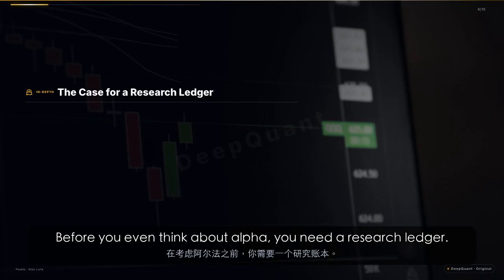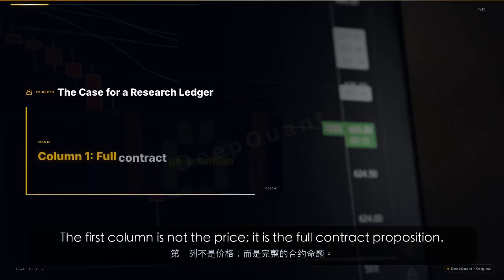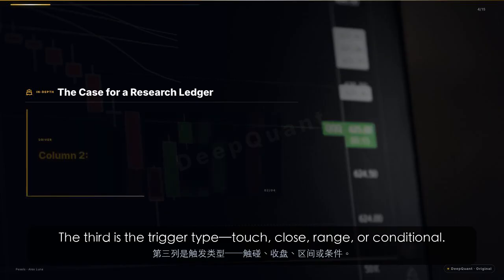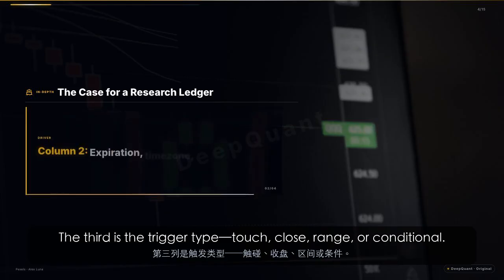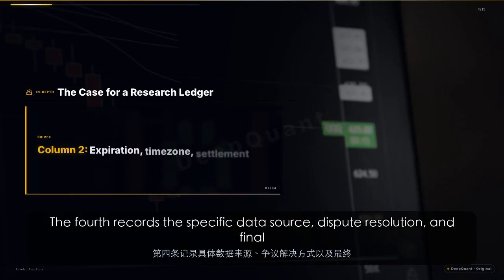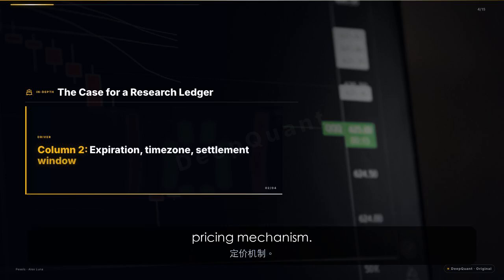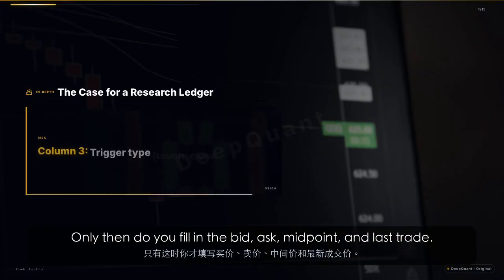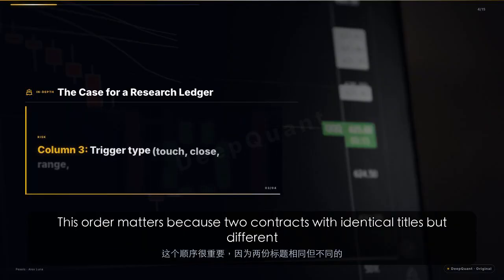Before you even think about alpha, you need a research ledger. The first column is not the price, it is the full contract proposition. The second is the expiration time, time zone, and settlement window. The third is the trigger type: touch, close, range, or conditional. The fourth records the specific data source, dispute resolution, and final pricing mechanism. Only then do you fill in the bid, ask, midpoint, and last trade.